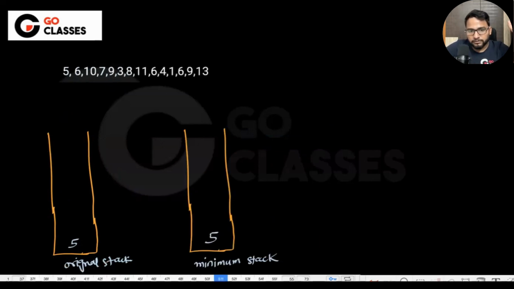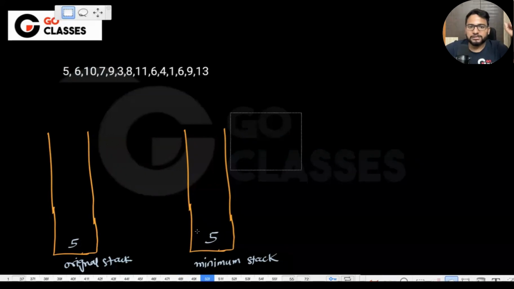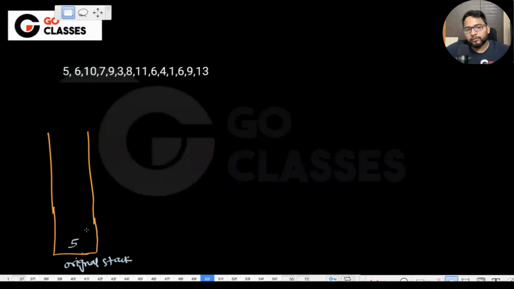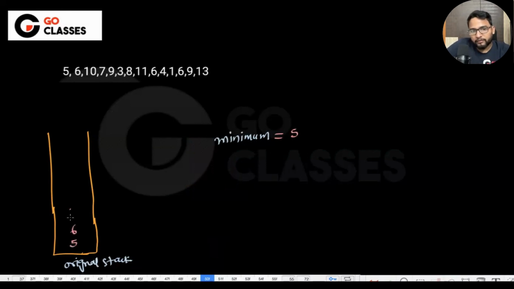suppose, now let's just work with one minimum, and then you will get to understand how we need to do all of this, right? Suppose this minimum, I'm just maintaining one variable. Now let's just work with all of these numbers quickly. 5, initially minimum will be 5. Then 6, will you update the minimum? No. 10, will you update the minimum? No. 7? No. 9? No. 3, will you update the minimum? Yes, you will update the minimum, right?